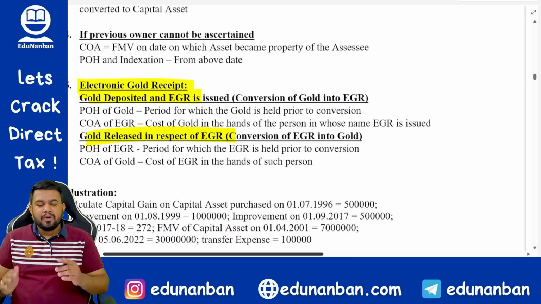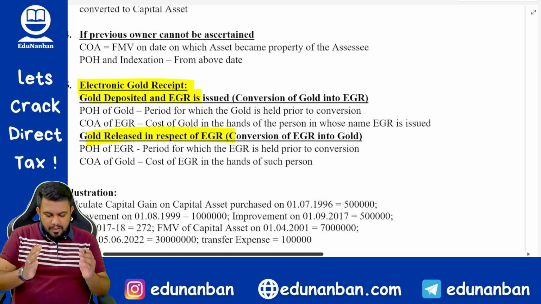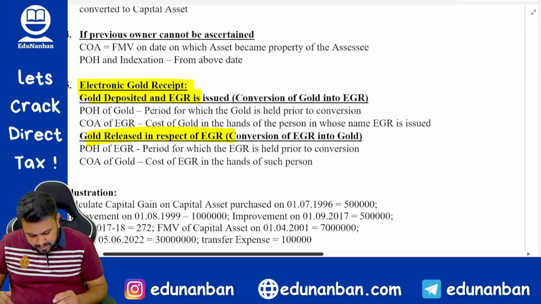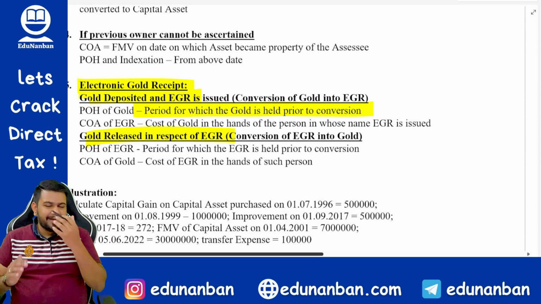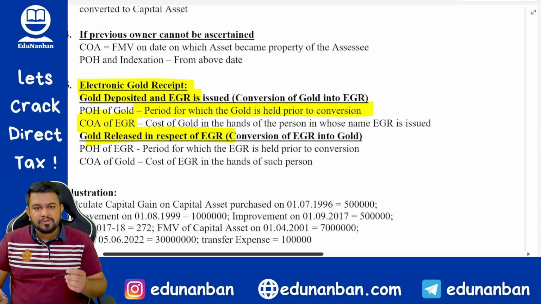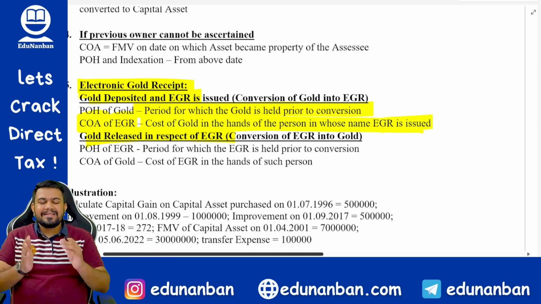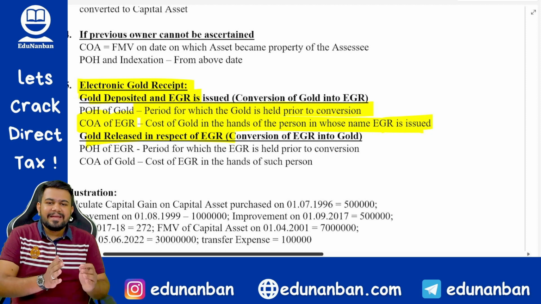The period of holding of gold in case of gold converted into EGR will also include the period for which the gold is held prior to the date of conversion. Similarly, the cost of acquisition of the EGR also will be the cost of gold in the hands of the person in whose name the EGR is issued.